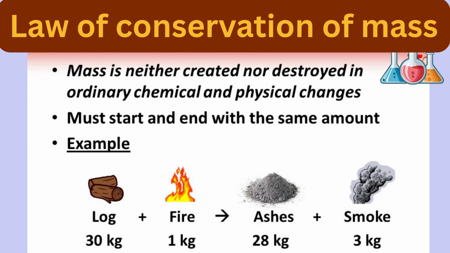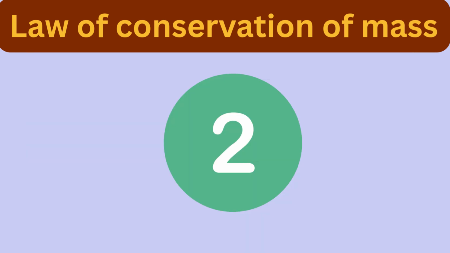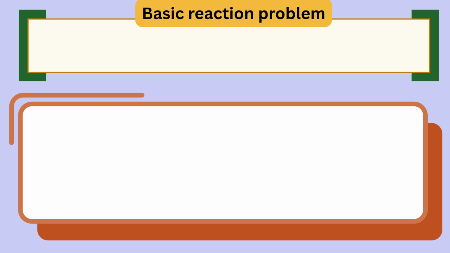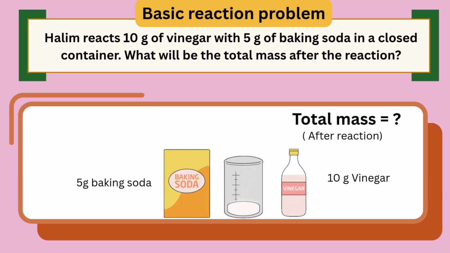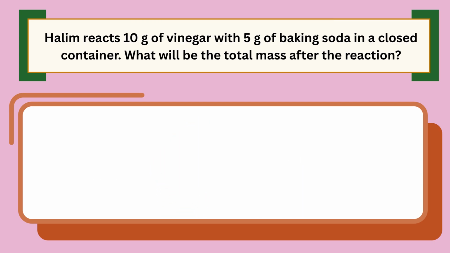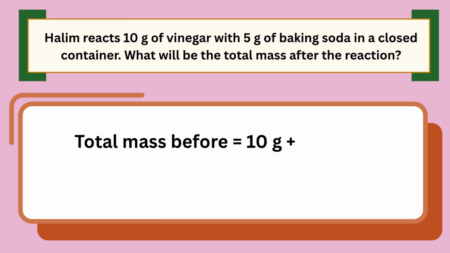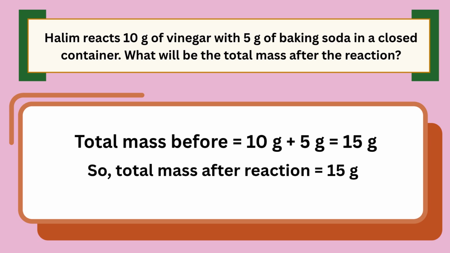Let's see some more numerical problems based on the law of conservation of mass along with their answers. Like the problem: Halim reacts 10 gram of vinegar with 5 gram of baking soda in a closed container. What will be the total mass after the reaction? For solving this, the total mass before is 10 gram plus 5 gram equals 15 gram. So the total mass after the reaction will remain the same as before the reaction, 15 gram.